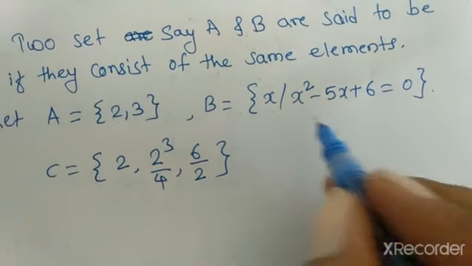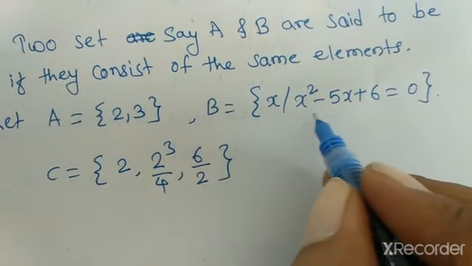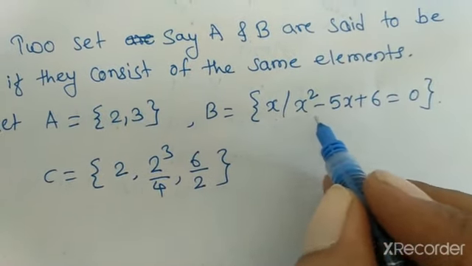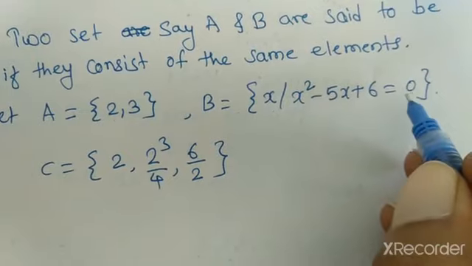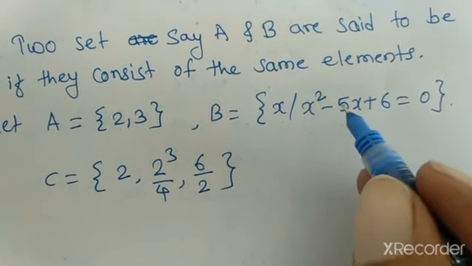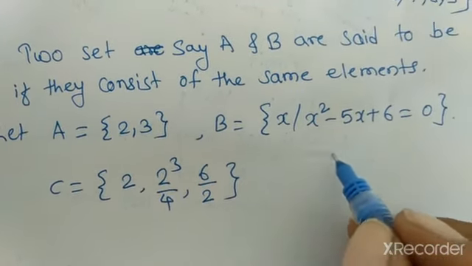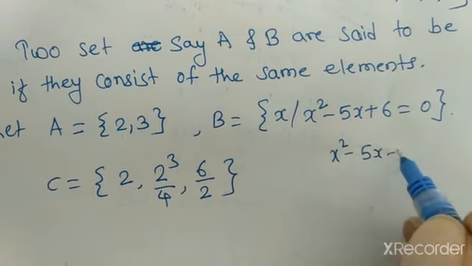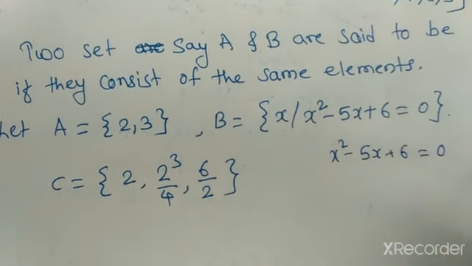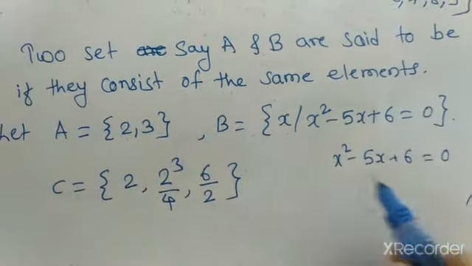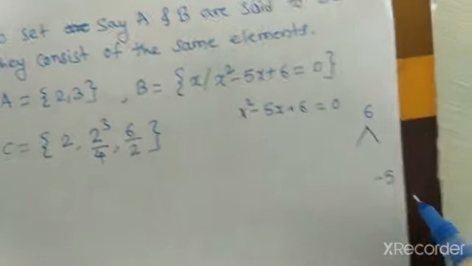Now here the elements in set B are the values of x such that x square minus 5x plus 6 is equal to 0. First we have to find the values of x. Now here x square minus 5x plus 6 is equal to 0. That means we have to find the factors of 6 such that their sum should be minus 5.